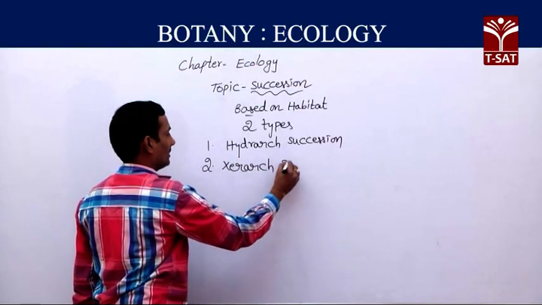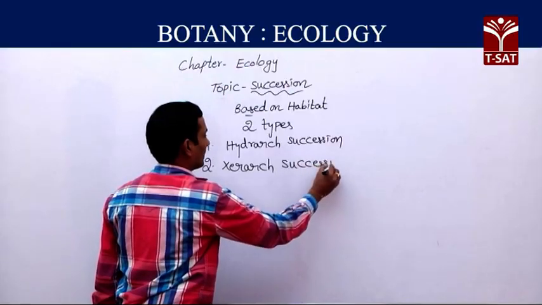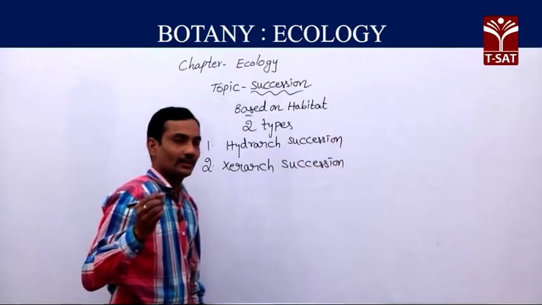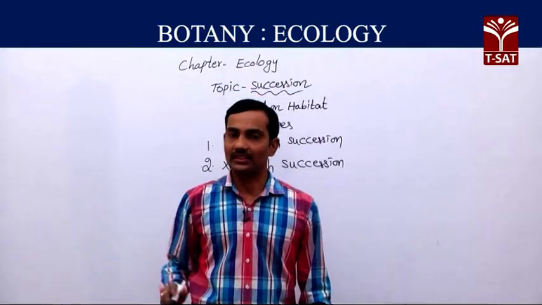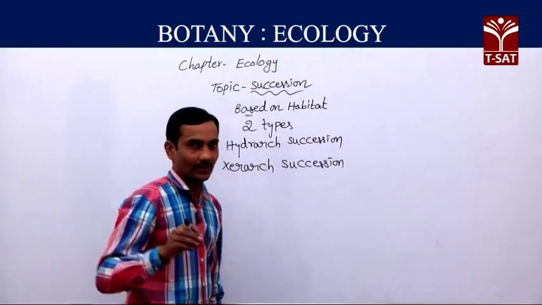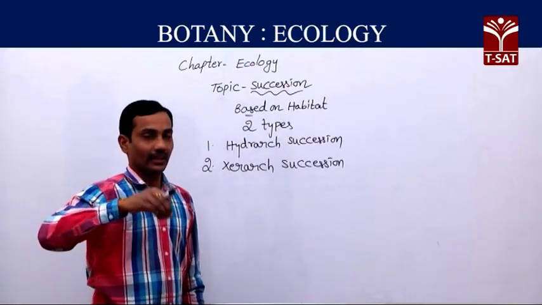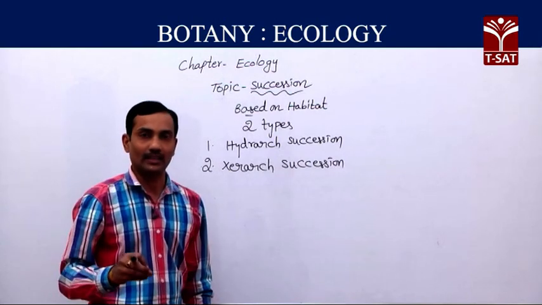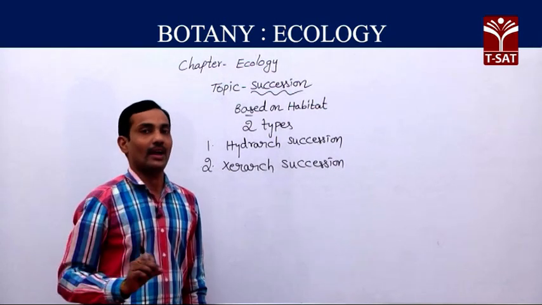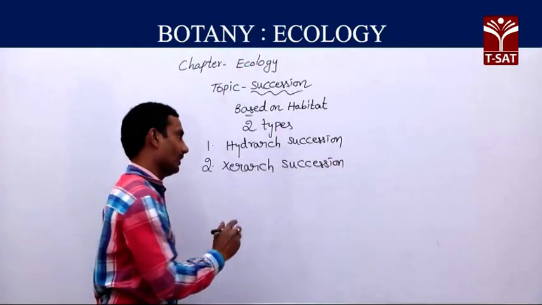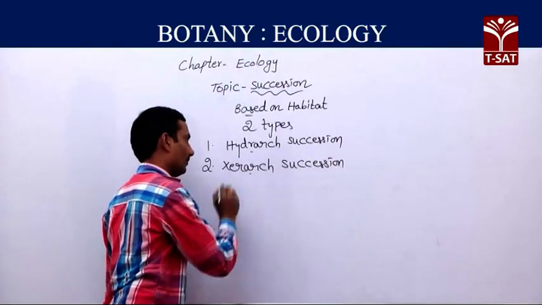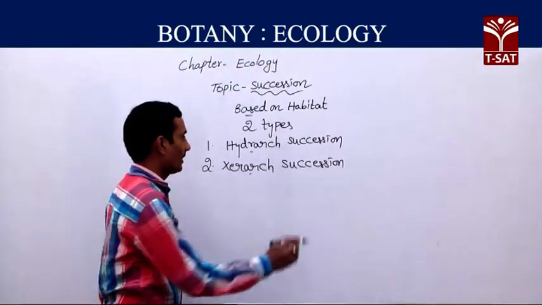Second, xerarch succession. This classification is based on the habitat: at the time of formation of the plant community, we have to observe what type of habitat is there in order to divide it into these two types.